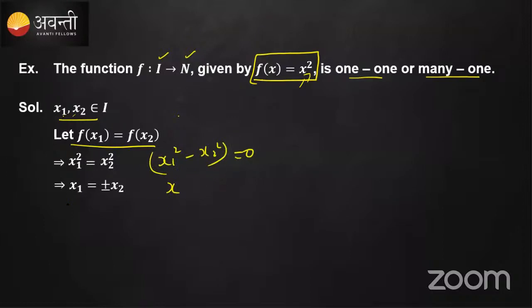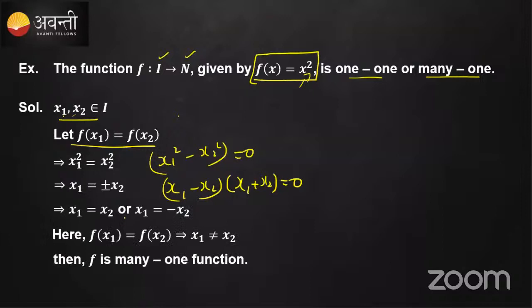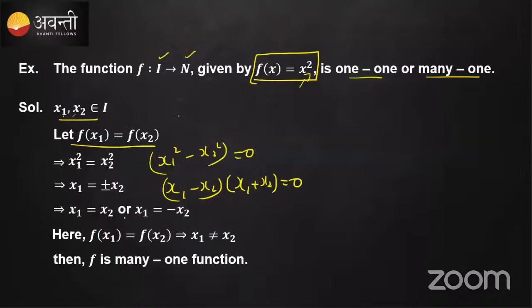So what can we tell? Whether x1 is equal to plus or minus x2, we will get. So we don't get x1 is equal to x2. Hence we can say this is a many one function.